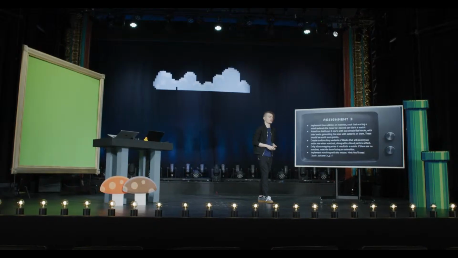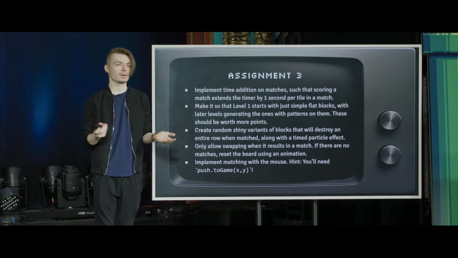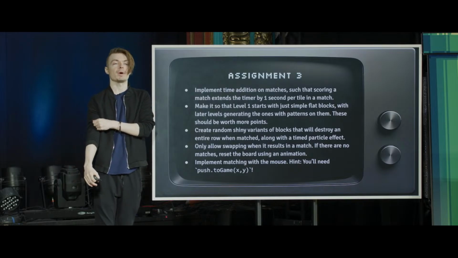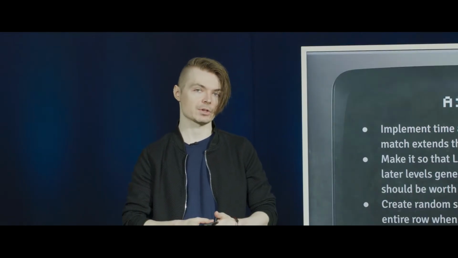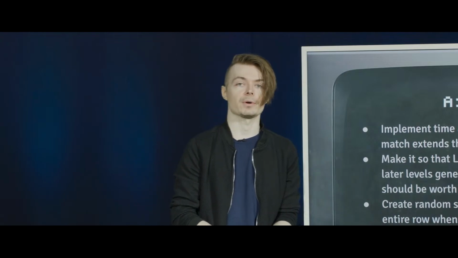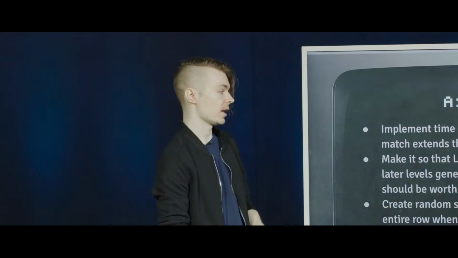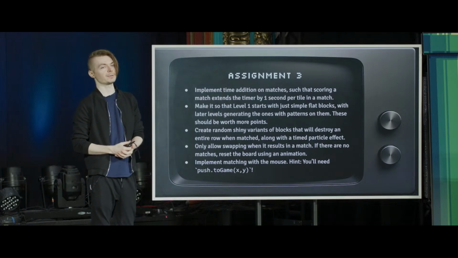So assignment 3 is going to be, so far what we've done is we've seen that by playing the game, you have this hard set 60 seconds when you're playing, and it's pretty difficult. But it would be better if you could add some time when you get matches, to be actually incentivized and rewarded for your performance. So it'll be to add the ability to get time added to your timer, rather, refunded to you effectively, such that you can keep playing and not run the risk of losing quite so easily.